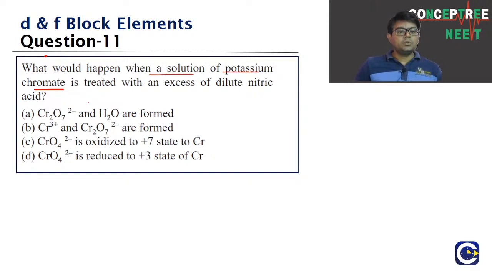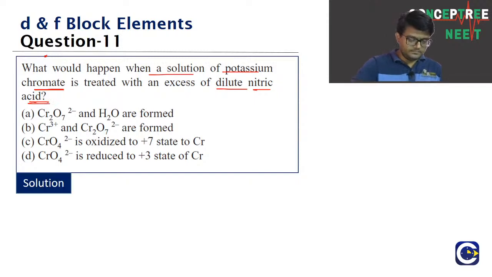What will happen if a solution of potassium chromate is treated with excess of dilute nitric acid? Question number 11.